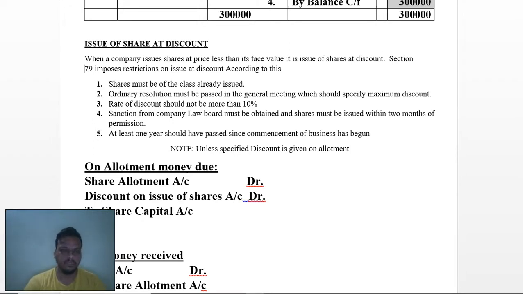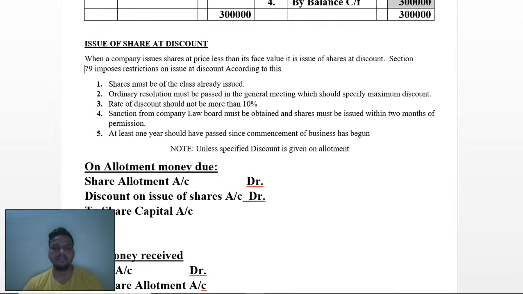Now we are going with the on-allotment due entry, as it has been mentioned that the discount normally is given at the time of allotment. So the entry will be: share allotment account debit, discount on issue of shares account debit, to share capital.